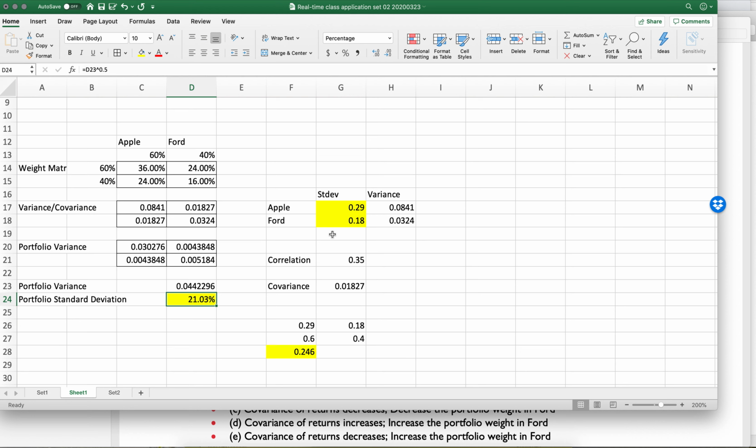And the reason for that is that Apple is such a big portion of our portfolio. So if we really hated risk, we would only invest in Ford. But we can invest in Apple and increase our expected return and do it for less risk than we would expect if we were just naively saying that the risk would be 60% of Apple and 40% of Ford.